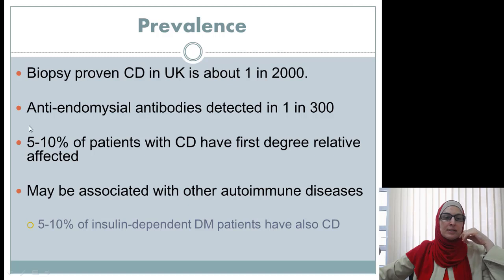Anti-endomysial antibodies are also detected in a higher percentage of the population. So many people have the antibodies but are not presenting the disease, which I'll discuss in the coming few slides. It has also been noted that there is a familial clustering of the condition.